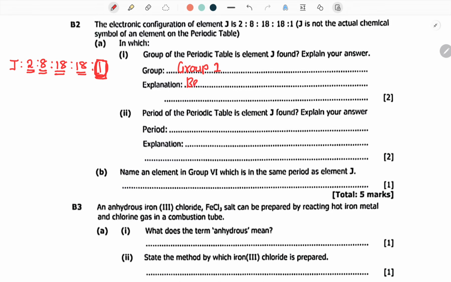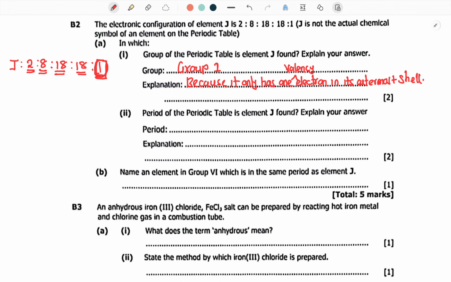Explanation: because it only has one electron in its outermost shell. It only has one valency electron in its outermost shell. Very good. You go to the second one.